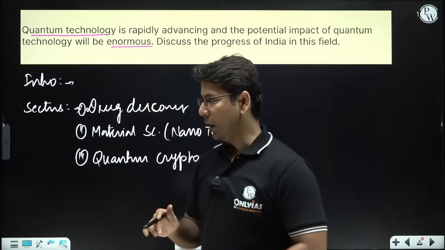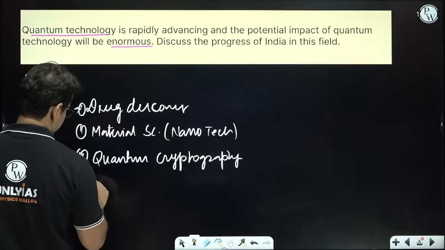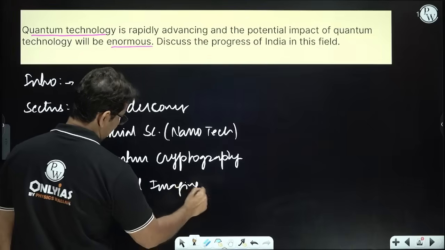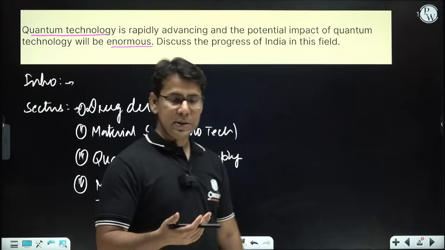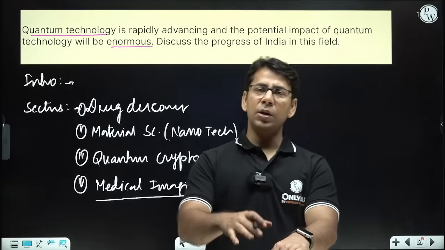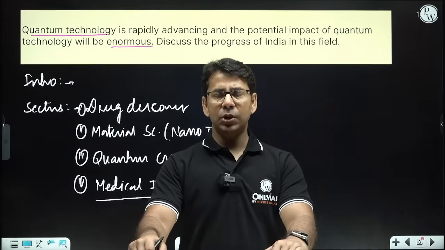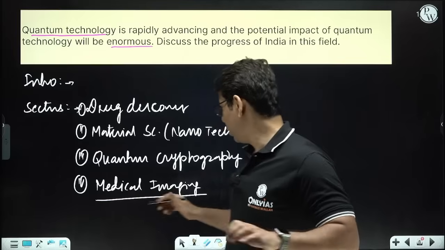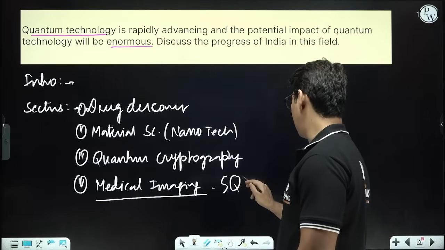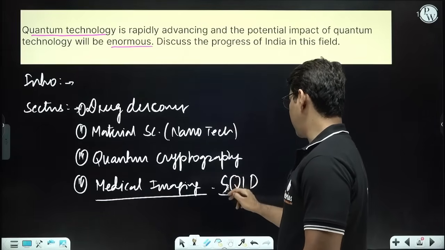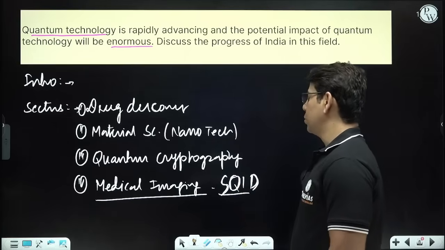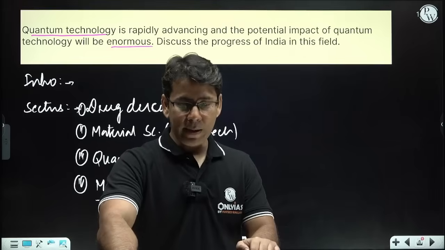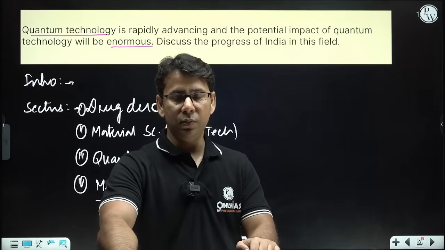Then it will also help in medical imaging. Medical imaging means quantum sensors can be used in a SQUID-like system. SQUID is a superconducting quantum interference device. So the superconducting quantum interference device will be accurate like MRI and even beyond. So that is what we can do, right?